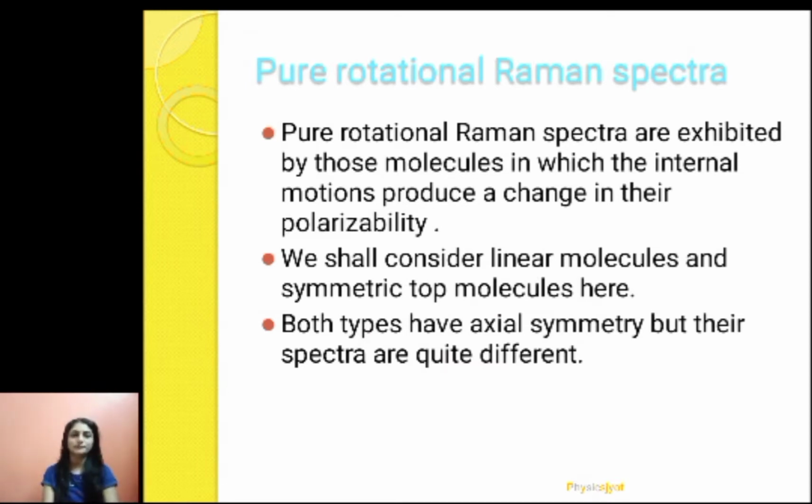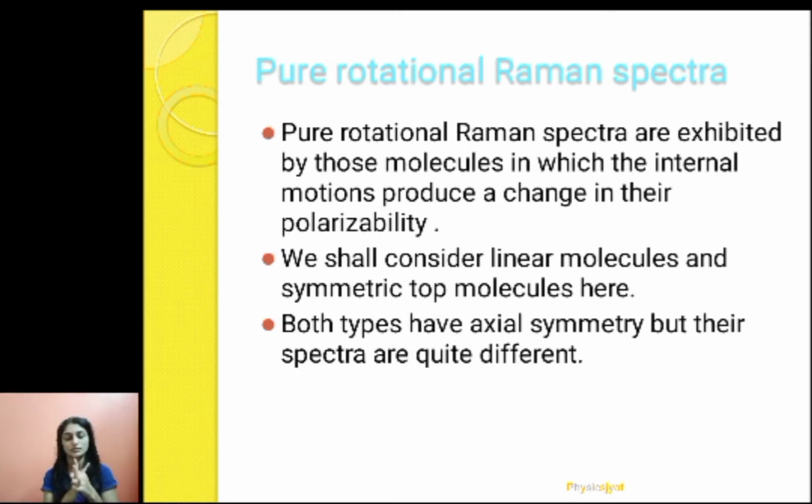Pure rotational Raman spectra is exhibited by those molecules in which internal motions produce a change in their polarizability. We have already studied in the earlier lecture that internal motions are of two types: vibrational motion and rotational motion. So either vibrational motion or rotational motion or both should cause some change in polarizability of the molecule. Only then can we observe Raman spectra.